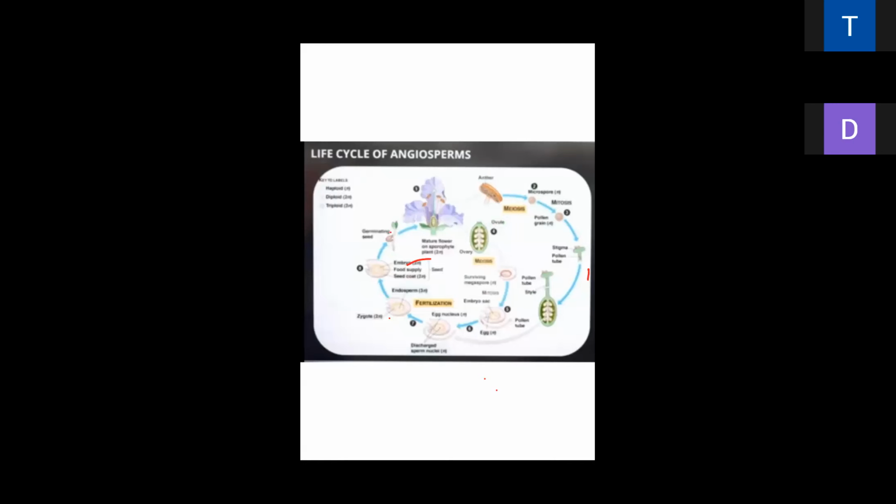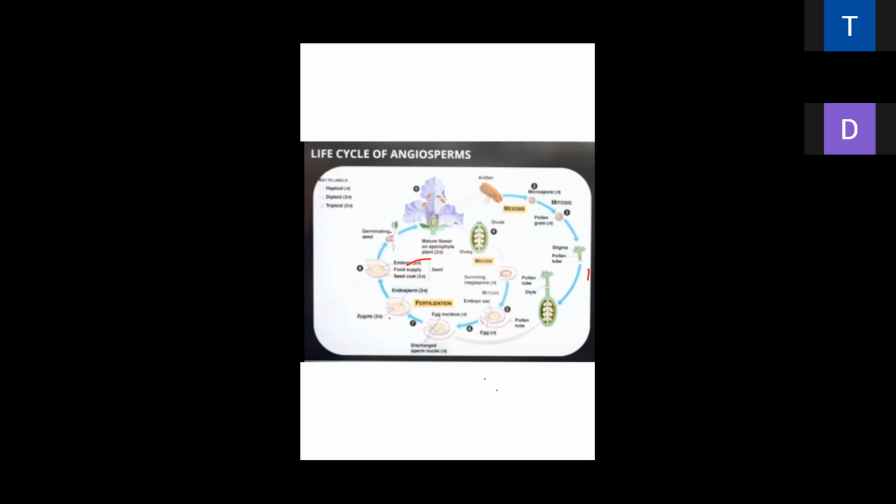Here is the life cycle of angiosperm. I am giving only a simple overview. Here the flower is present. Double fertilization and triple fusion take place here. In the plant kingdom, the life cycle of angiosperm starts with the sporophyte.